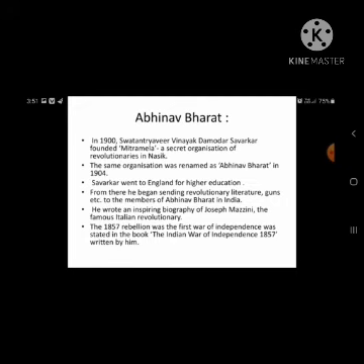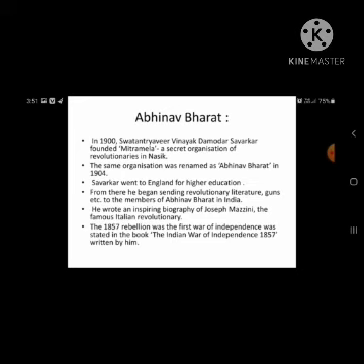The same organization was renamed Abhinav Bharat in 1904.